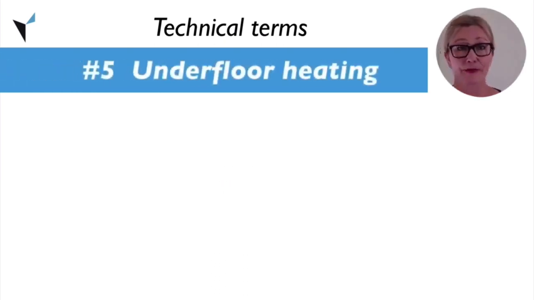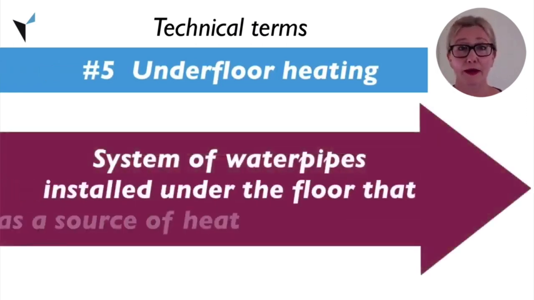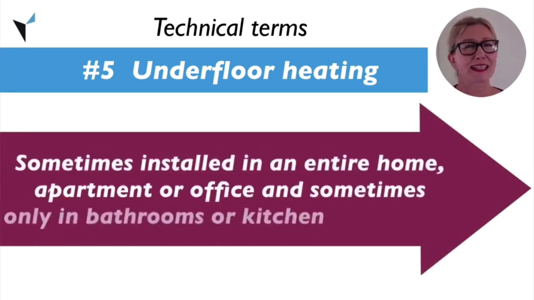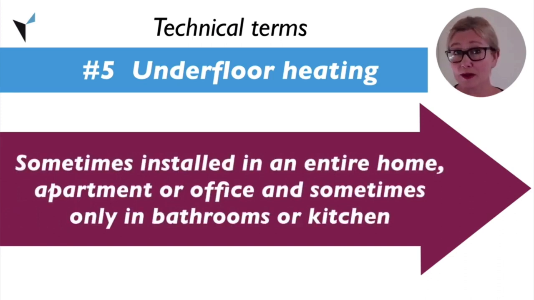Underfloor heating. Underfloor heating refers to a system of water pipes installed under the floor that is used as a source of heat. Sometimes an entire home, apartment, or office will be fitted with underfloor heating, and sometimes underfloor heating will only be installed in the bathrooms or the kitchen.